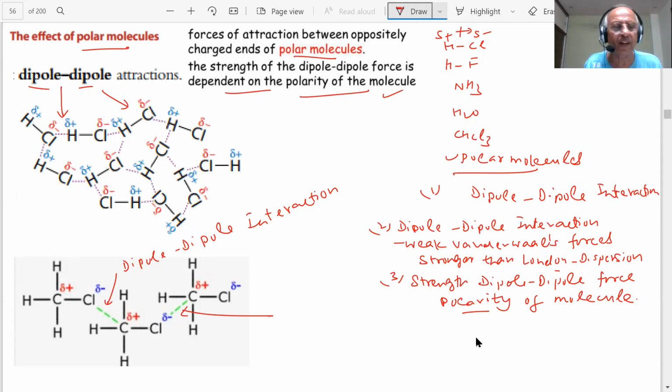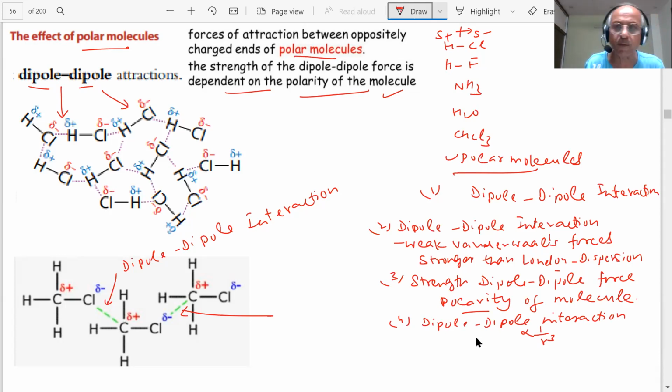This energy is inversely proportional to the distance between the polar molecules. Dipole interaction energy between stationary polar molecules is inversely proportional to 1 by r cube, not 1 by r6.